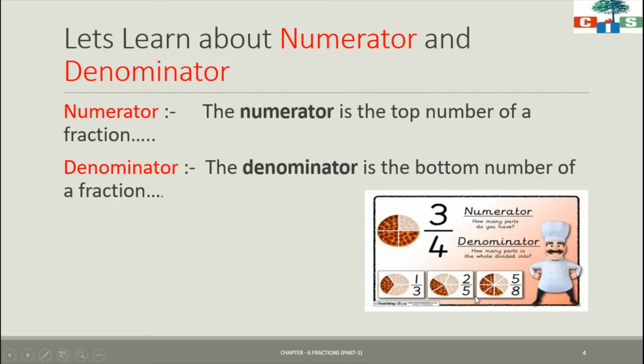2 upon 5. Similarly, this cheese pizza is divided into 8 equal parts, of which what I can see left are 1, 2, 3, 4, 5. So 5 are left and 3 are eaten by my friend. So the fraction of this cheese pizza is 5 upon 8.